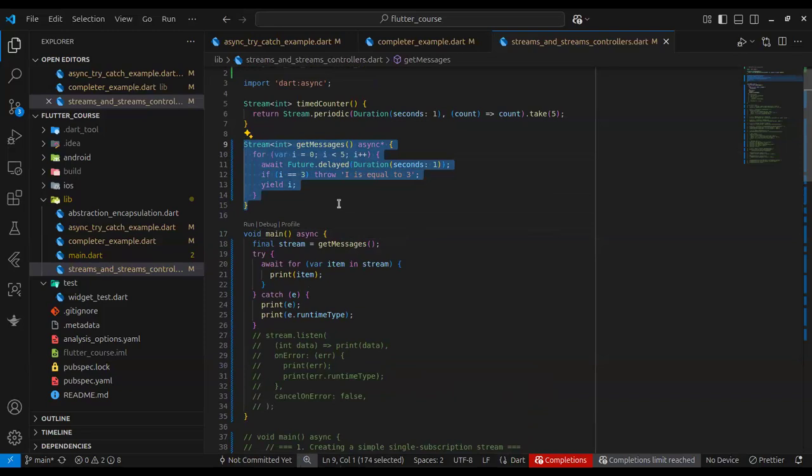I mentioned that a stream emits values. So when the controller adds the value to a stream, that stream is going to emit that value. Think of it as a pipe: you have one end and the other end. A stream controller puts a value in the right end and it comes out from the left end. Okay, so this is the way to understand it.